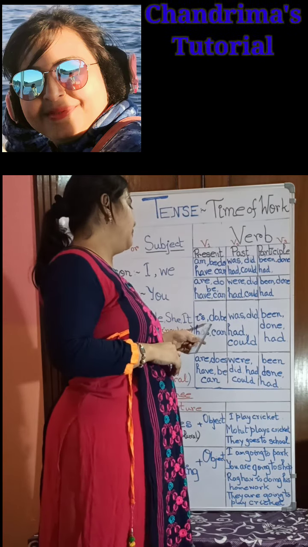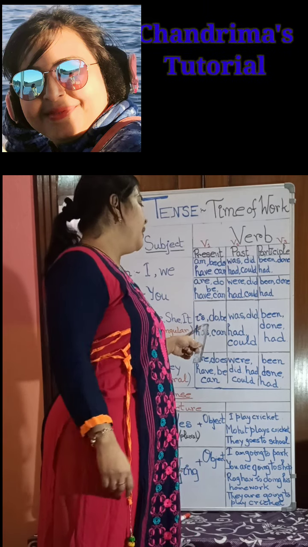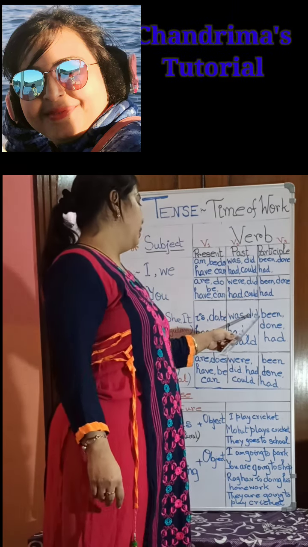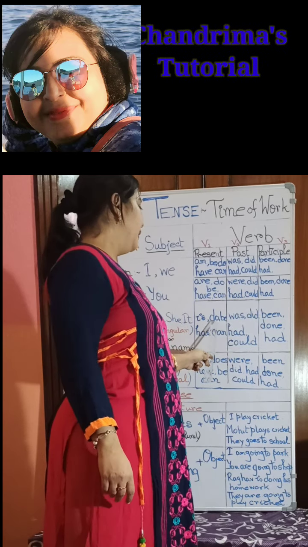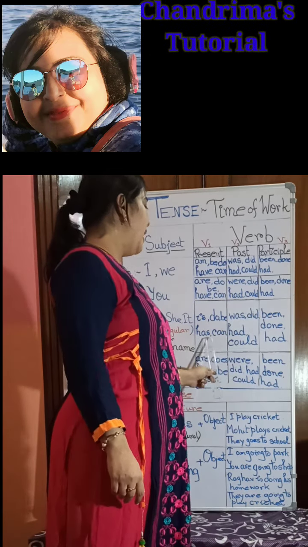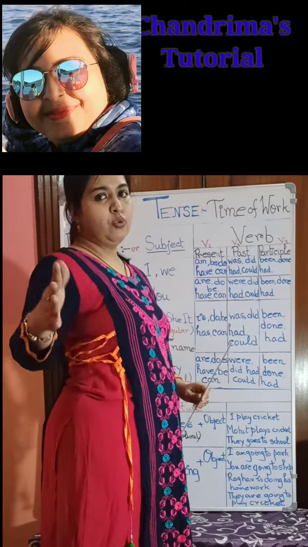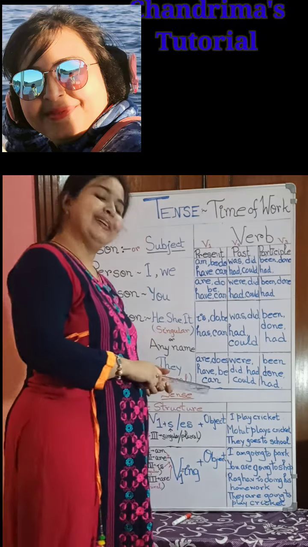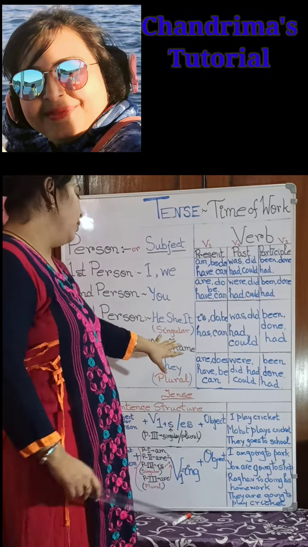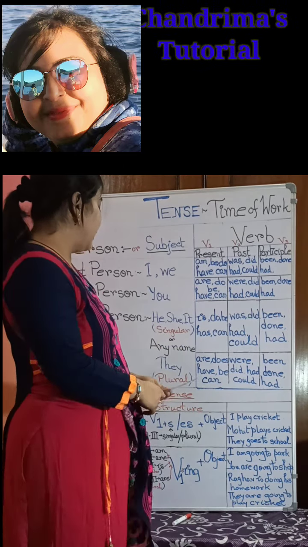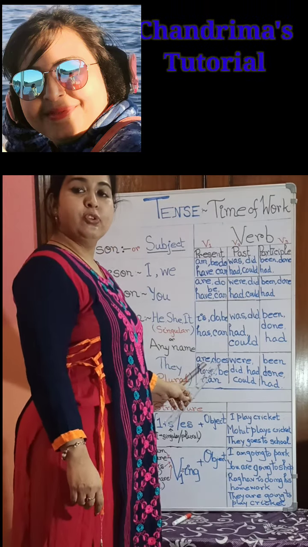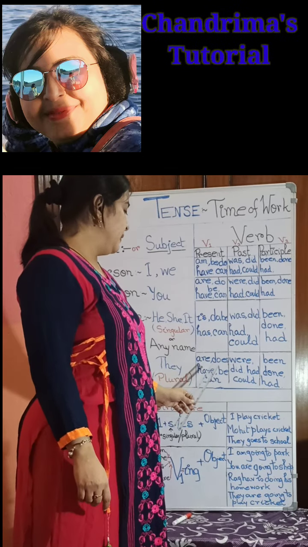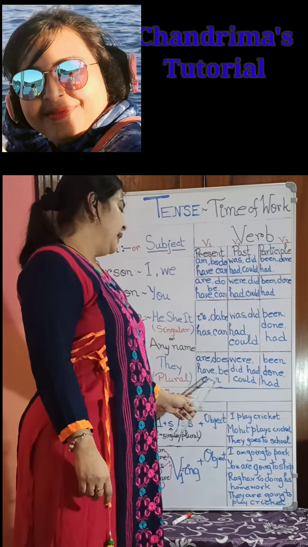What are the changes in the verb forms we see? Is becomes been and be becomes been. Now do becomes done, has becomes had, and could doesn't change. Okay, and lastly only one thing left, that is third person plural number. For that we use are, does, have, be, can.